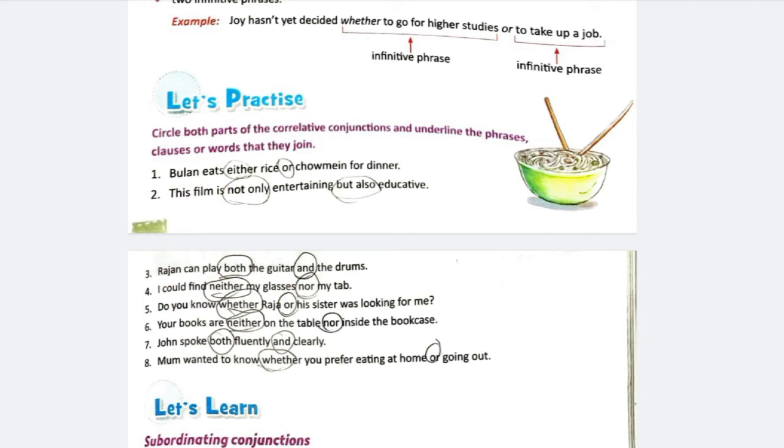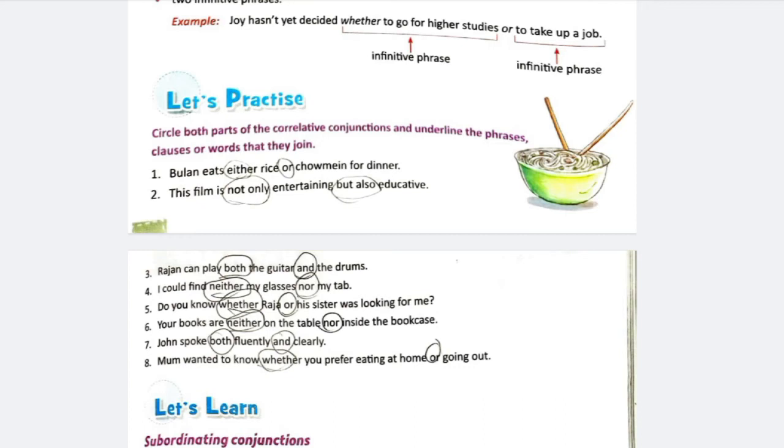The film is not only entertaining but also educative. If we separate these two sentences, then what will the sentences be? This film is entertaining, this film is educative. Now these two sentences are joined with not only and but also, and the combined sentence: the film is not only entertaining but also educative.